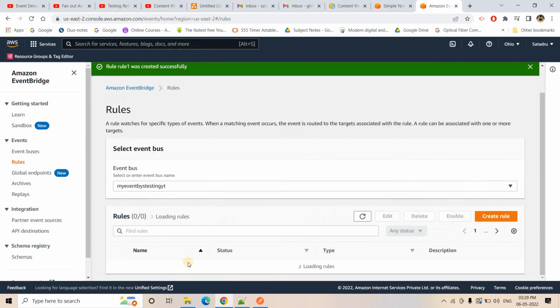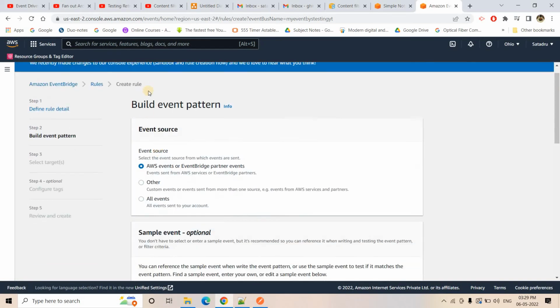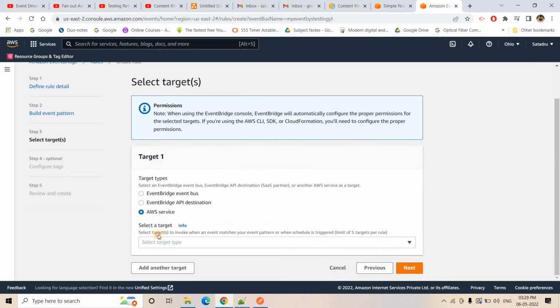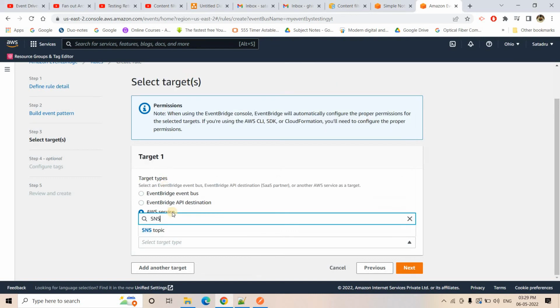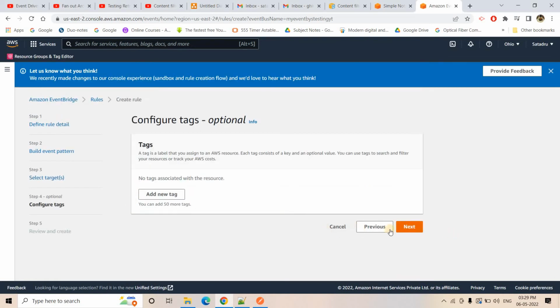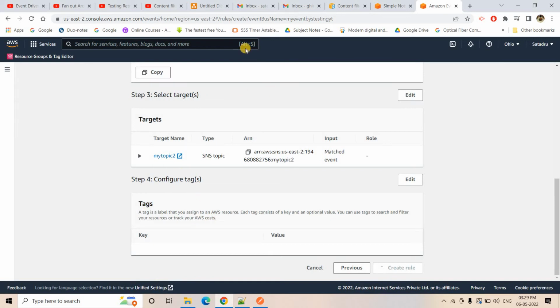If I go to our Eventbus, here you can see our rule 1 is created. I will be creating another rule, rule 2. I'll go to next, and others I can choose, and for the event pattern I can paste the same one again, but this time if location is part 1, then it should send the event to another SNS, which is my topic 2. So we'll choose that, and here I will choose SNS, and the topic is my topic 2. Perfect, right? I'll go to next, next, and here I will create the rule. So both the rules are getting created.